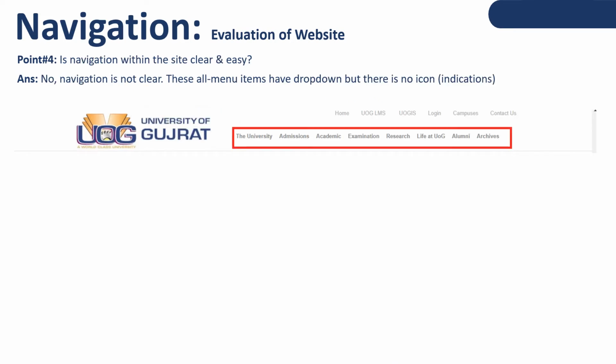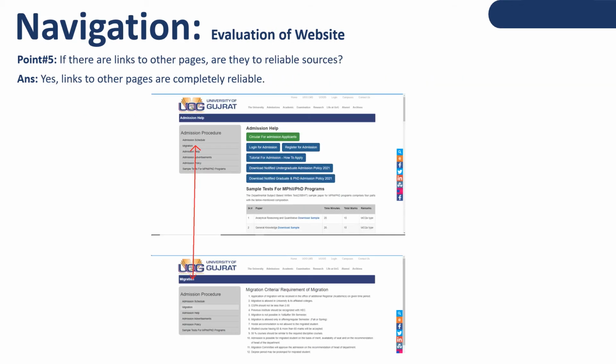And the fourth point is, is navigation within the site clear and easy? No, navigation is not clear. All these menu items have drop downs, but there are no icon indications. We cannot judge by looking at these menus whether they have a drop down or not. So it is not clear.